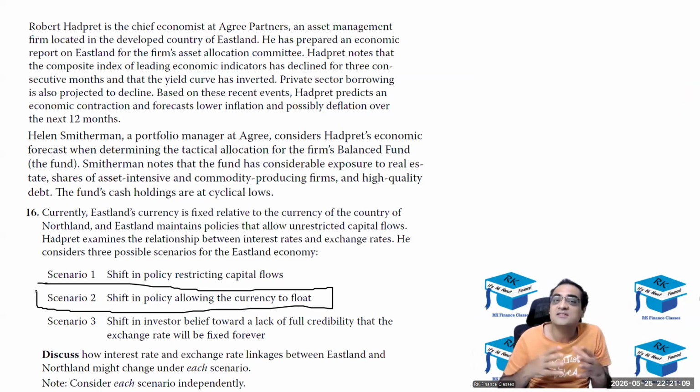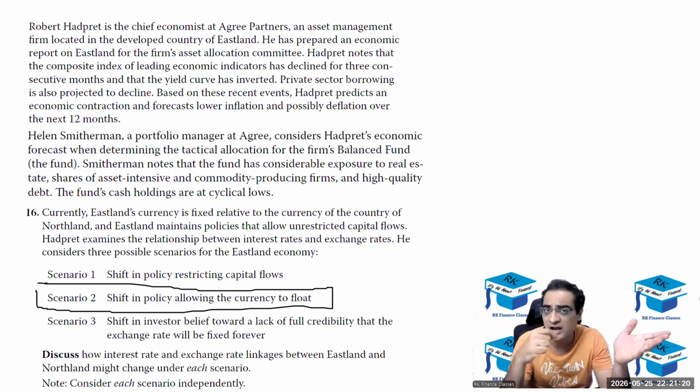As the currency will not remain fixed, the arbitrageurs are going to be worried about currency depreciation, again assuming that the country has a higher interest rate and it was attracting the capital from abroad where the interest rates are lower.